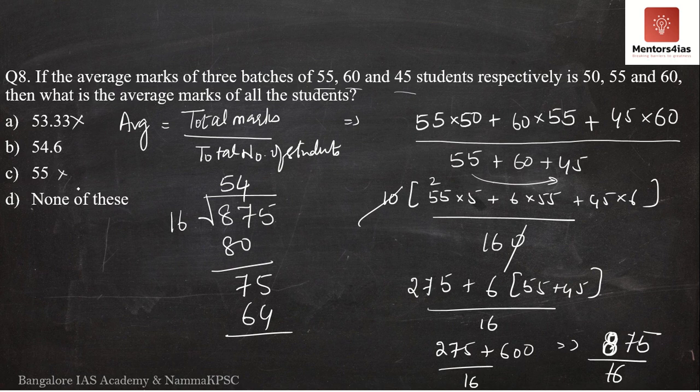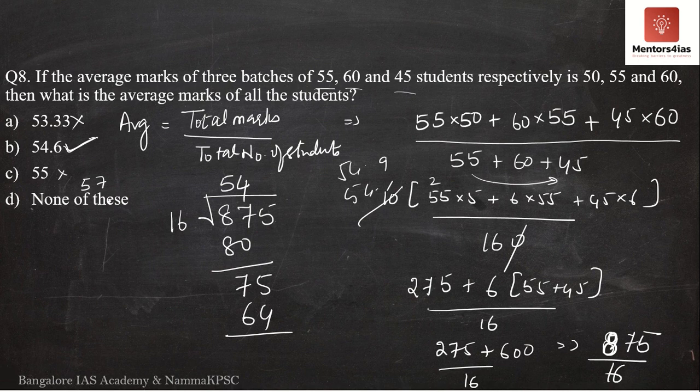Now, if option D was something like say 57, instead of none of these, then I would have said you can stop here itself, because it is 54. You don't have to check for the decimal, you could have straight away marked option B. But now since it is option D, you have to check if it is 54.6, or it could be something like 54.9, 54.1. After solving so much, you don't need this risk.